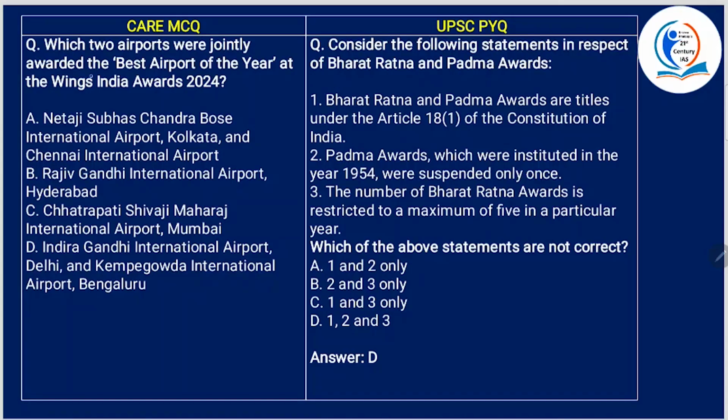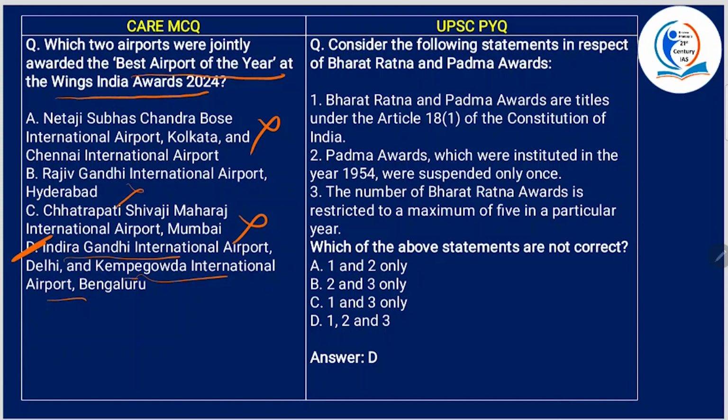Alright, which two airports were jointly awarded the Best Airport of the Year at the Wings India Awards 2024? Netaji Subhash Chandra Bose International Airport, Kolkata? No. Rajiv Gandhi International Airport, Hyderabad? No. Chhatrapati Shivaji Maharaj International Airport, Mumbai? No. It's Indira Gandhi International Airport, Delhi, and Kempegowda International Airport, Bangalore. Yes. Along with Kempegowda International Airport, Indira Gandhi International Airport, Delhi was also given this Best Airport of the Year award. Alright, so D is the answer.